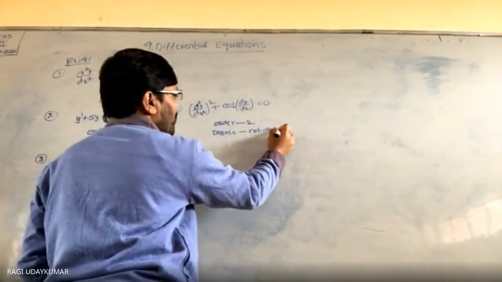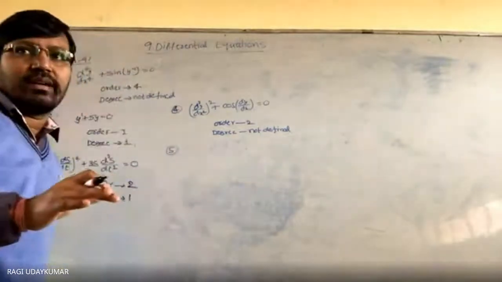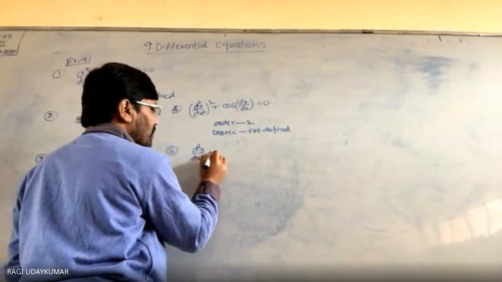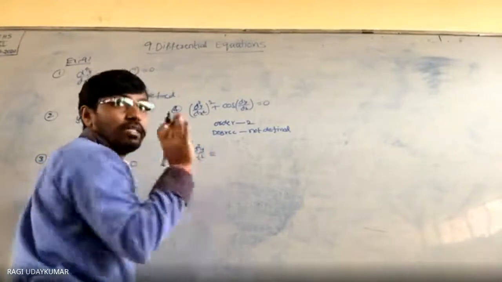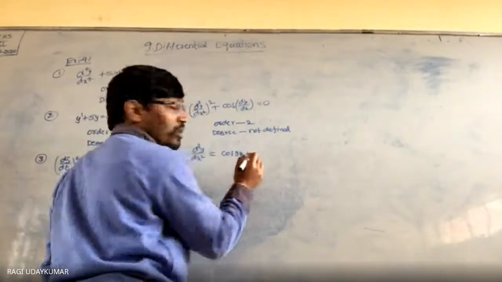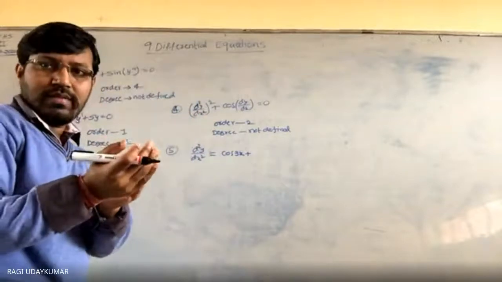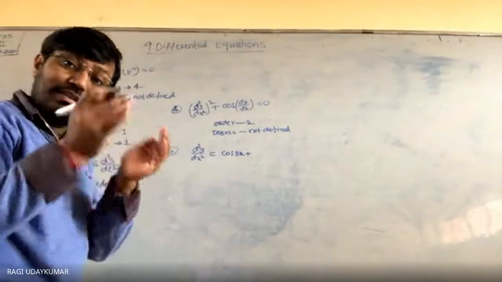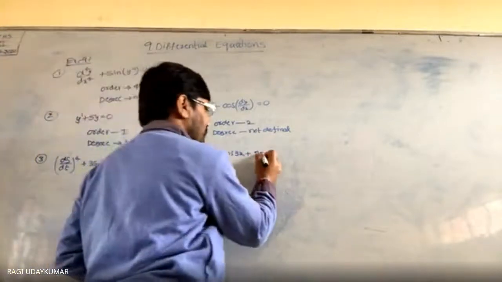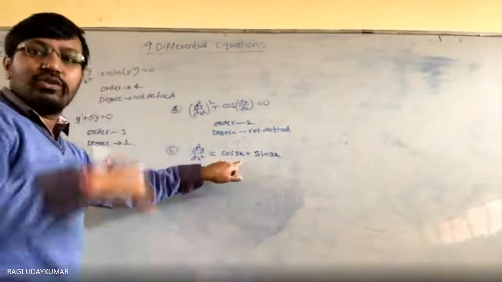And fifth problem, every problem is a little bit unique. That's why I am explaining the questions here. d square y by dx square. Most of the people after seeing this think, trigonometry is there, so degree is not defined.